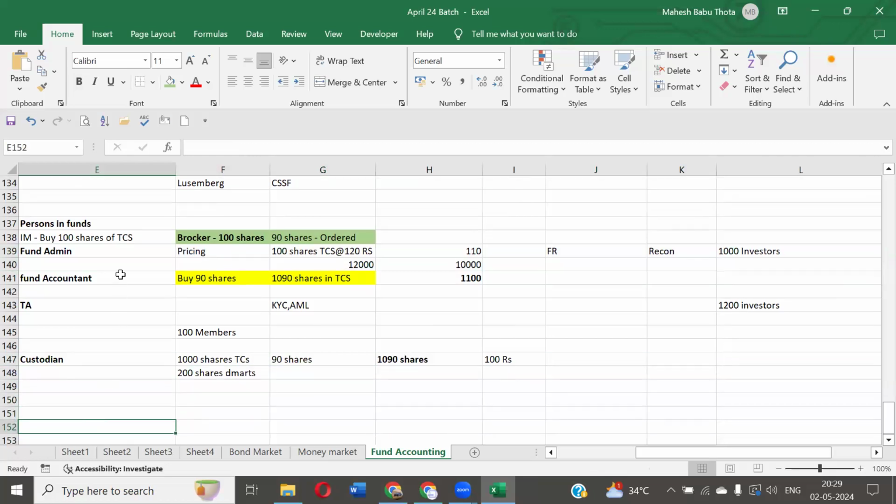Do you guys think we have different companies, a fund administrator from one company, fund accountant from another, transfer agent from another, custodian from another? In the majority of cases, these persons will be in the same company. In a few cases, there may be different custodians. In most cases, the custodian will also be the same, a self-custodian. State Street is a custodian. Northern Trust is a custodian. BNY, Bank of New York, is also a custodian. Most companies also have a custodian department.